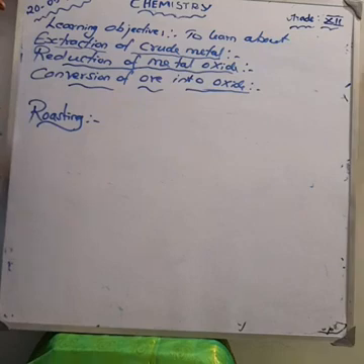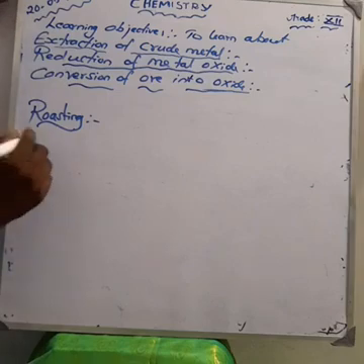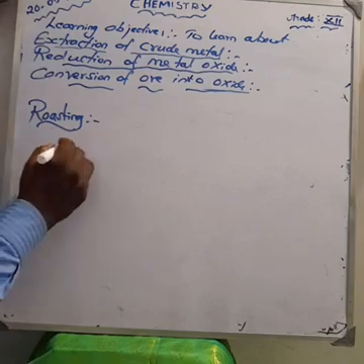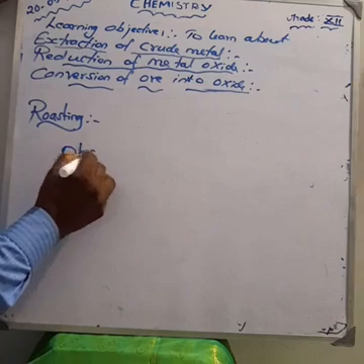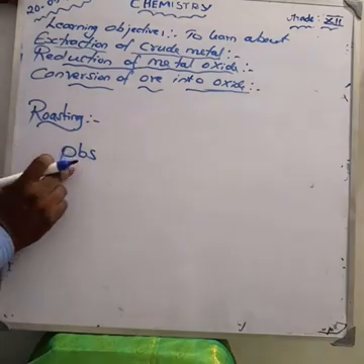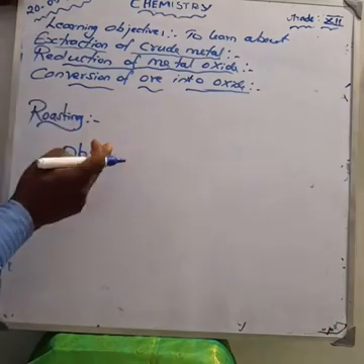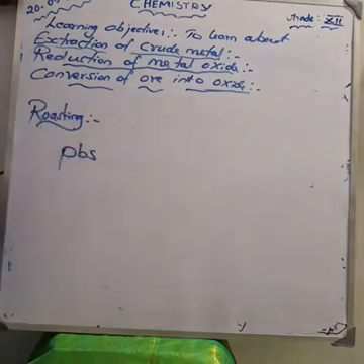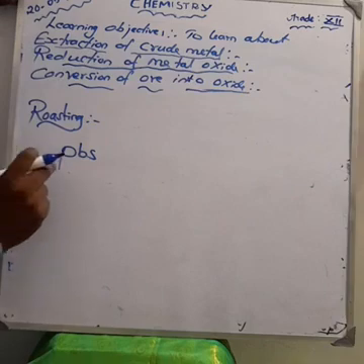Here we are taking ores such as zinc sulfide, which is called zinc blende, and galena. Zinc blende and galena are oxidized to zinc oxide and lead oxide. So sulfide ores are converted into their metal oxides.